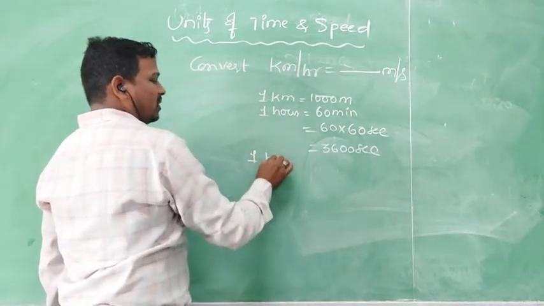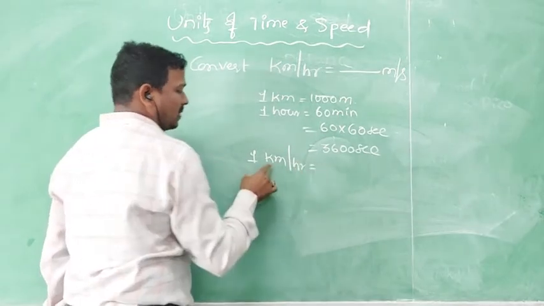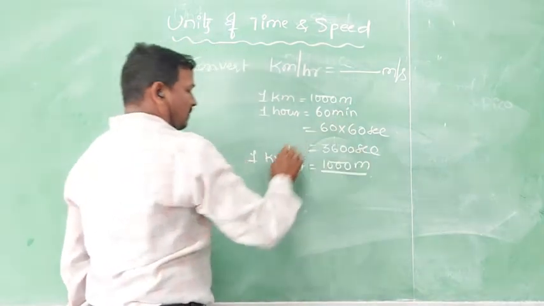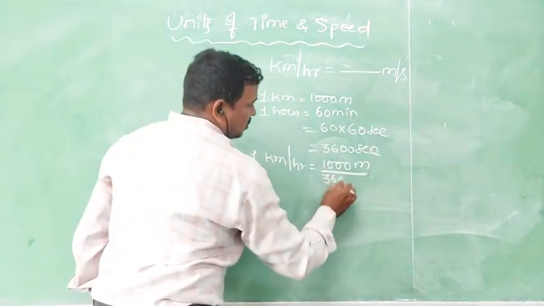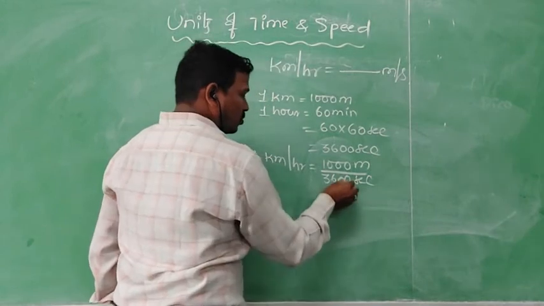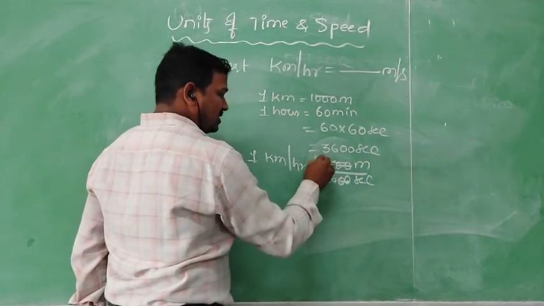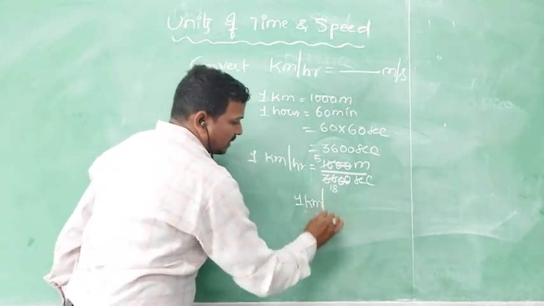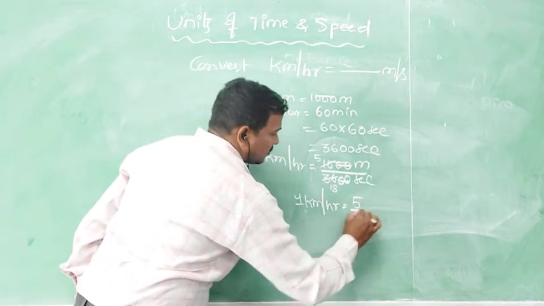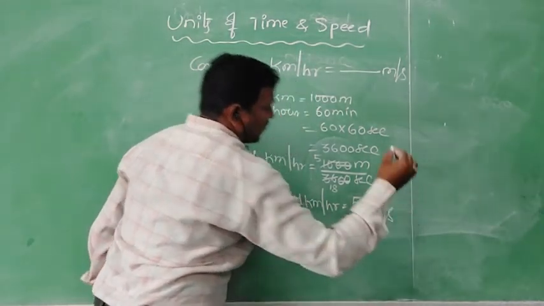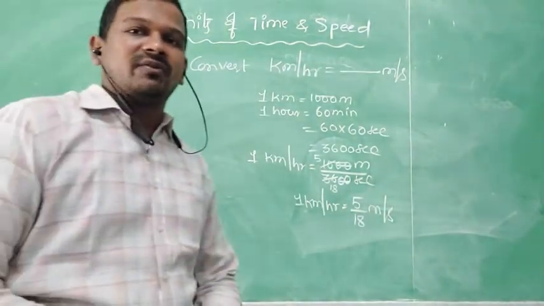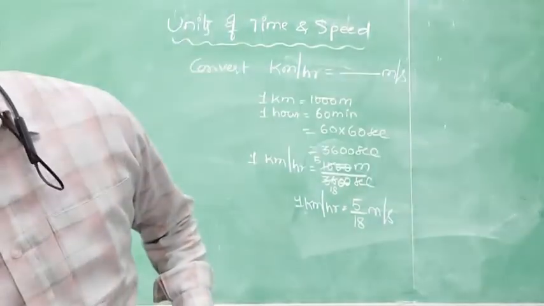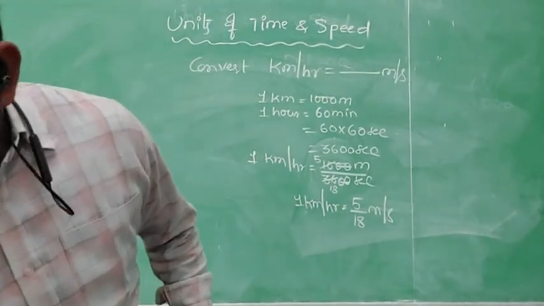So 1 kilometer per hour is equal to 1 kilometer, meaning 1000 meters, by 1 hour, equal to 3600 seconds. So 2 5s are 18. What we can write is 1 kilometer per hour can be represented as 5 by 18 meter per second. So this is about converting kilometer per hour to meter per second. Okay children, now we are going to discuss meter per second to kilometer per hour.